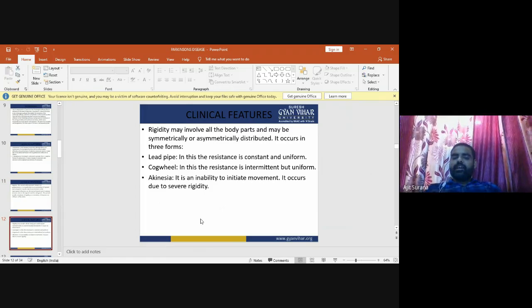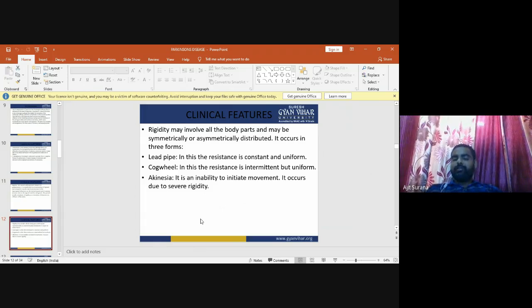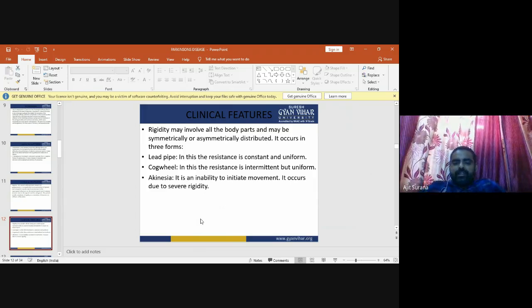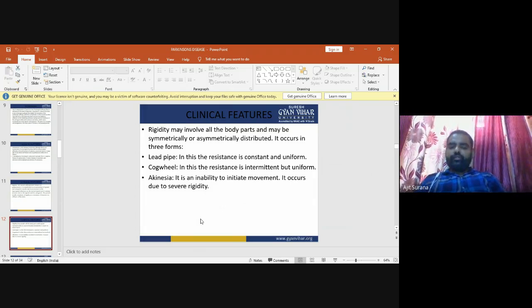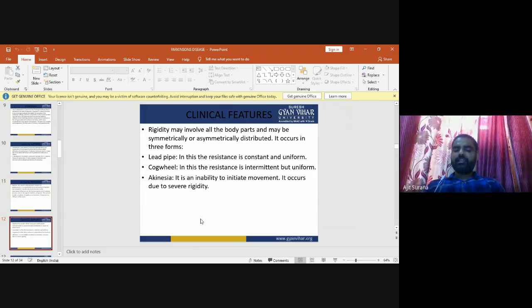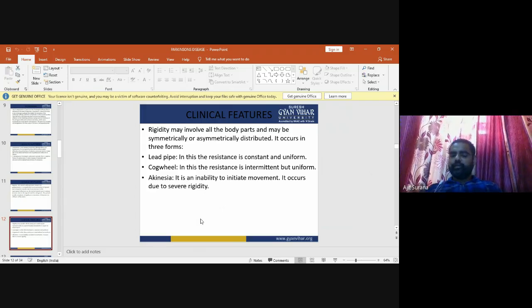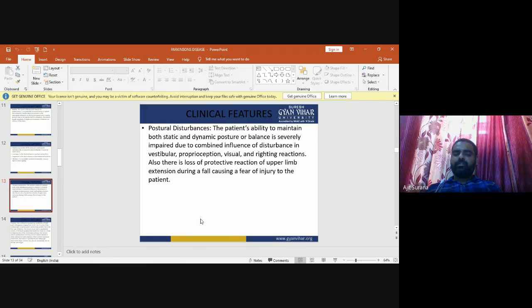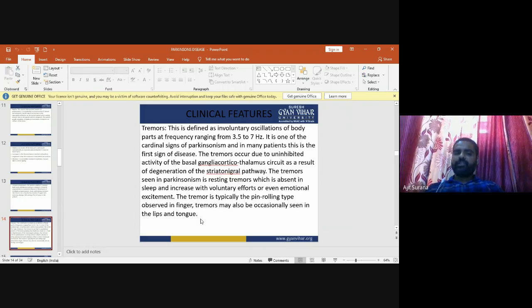It mainly occurs in three forms: lead pipe, cogwheel, and akinesia. Lead pipe means resistance remains constant and uniform. In cogwheel, the resistance is intermittent but uniform, and in akinesia, there is inability to initiate movements. Another clinical feature is postural disturbance, which may occur in Parkinson patients.